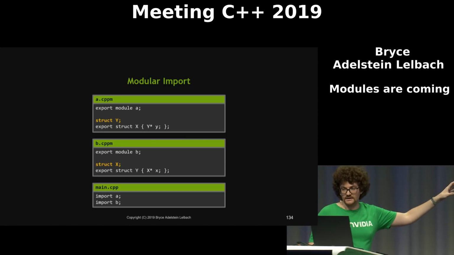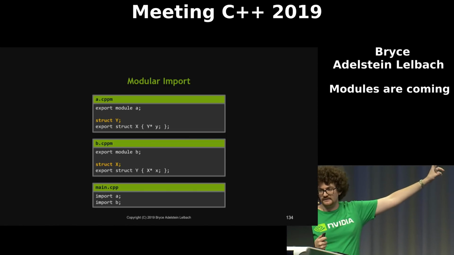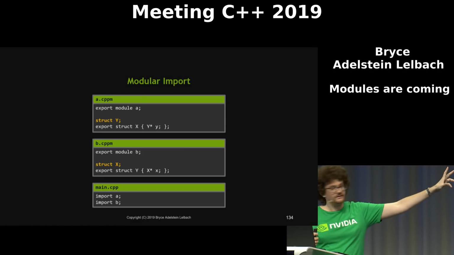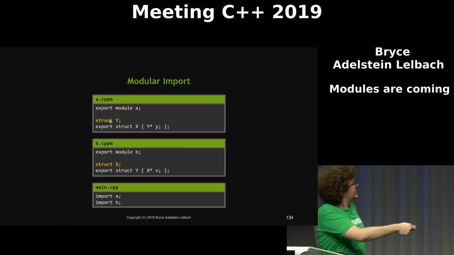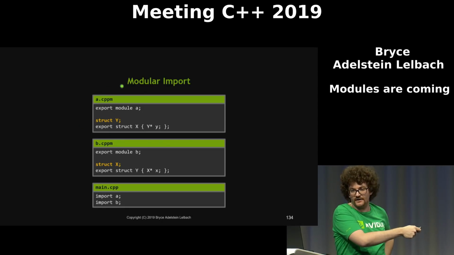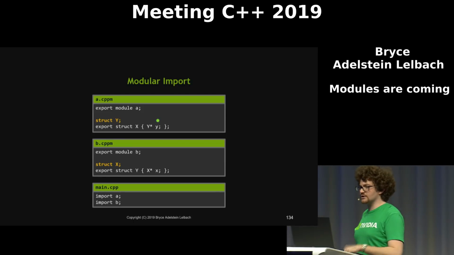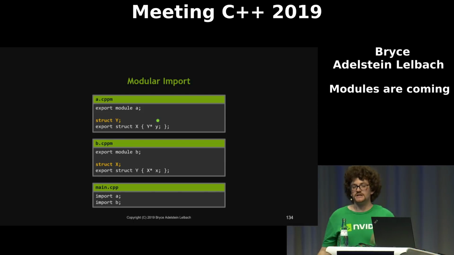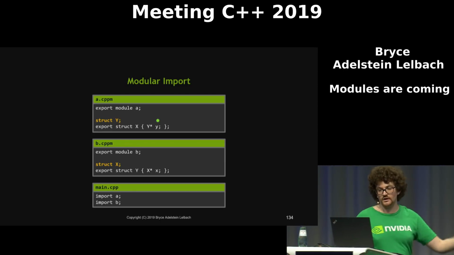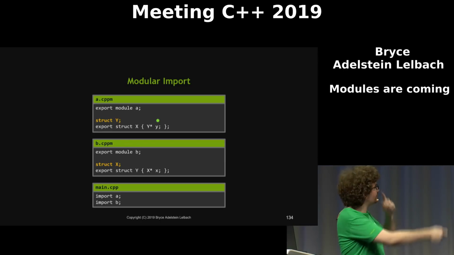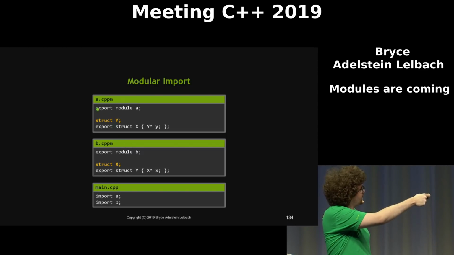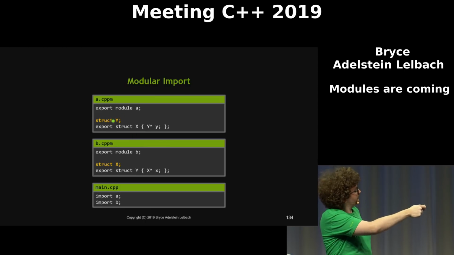But you can't do this because, again, these things are compiled in sandboxes, completely encapsulated from each other, so they need the definitions. But you might think, okay, well, it's fine for this to just be an opaque type here. I'm not going to actually use it as anything other than an opaque type. But then you run into the problem of ownership. All of the declarations, including forward declarations, in a module are owned by that module. So the problem here is that by declaring Y in this module, A tries to have ownership of this symbol. Likewise, here forward declaring X means that this module thinks it has ownership of that symbol.